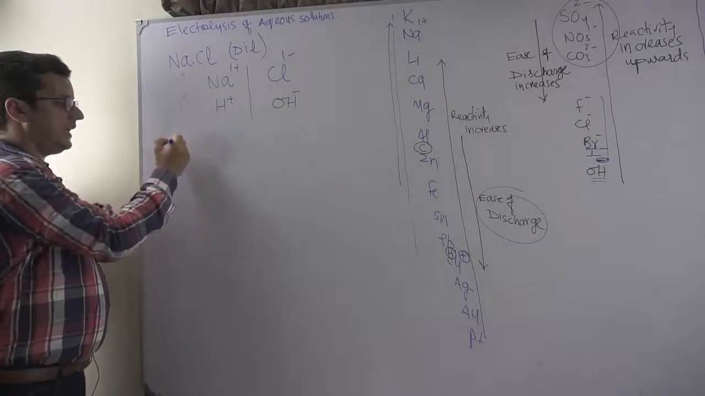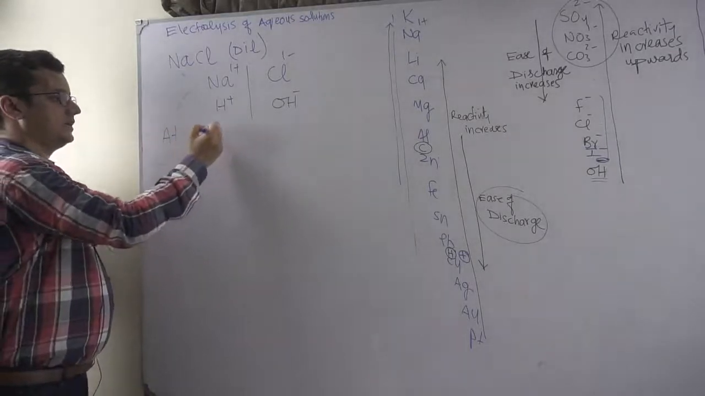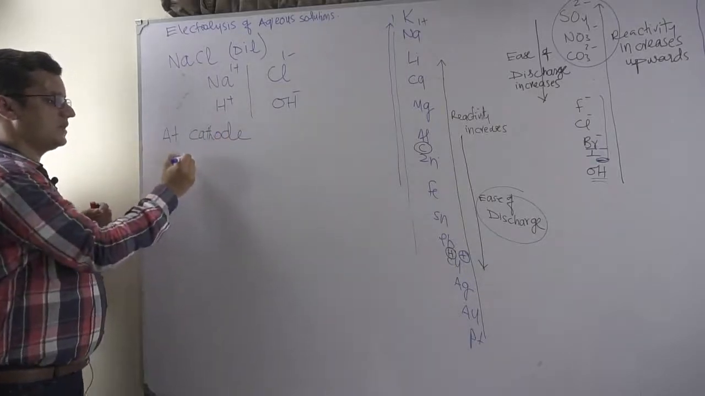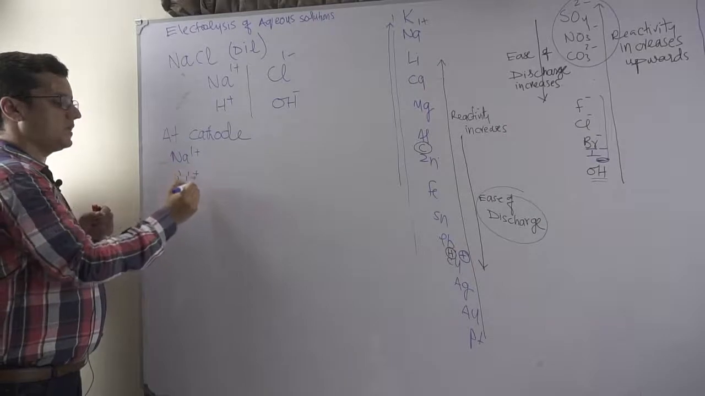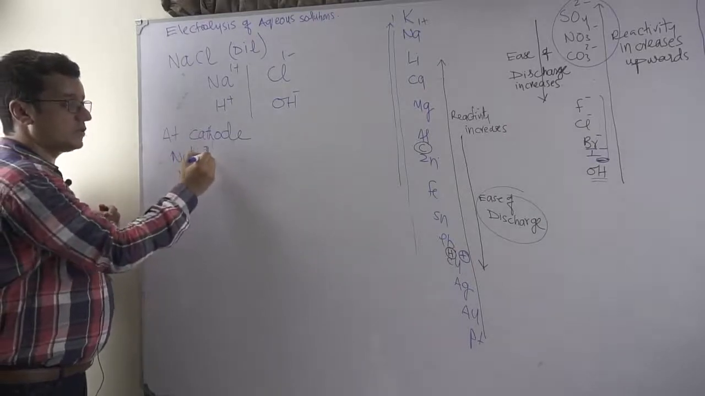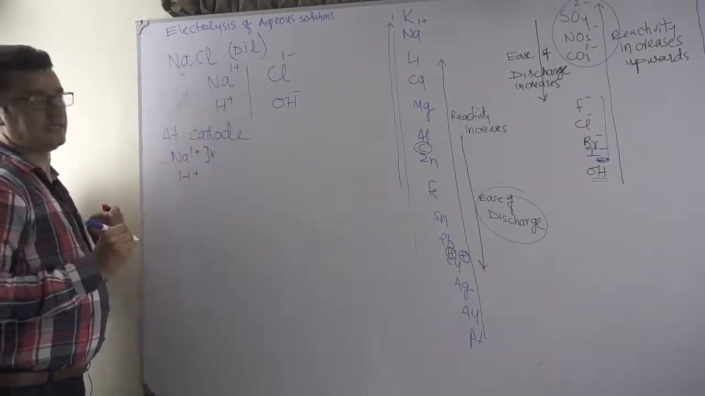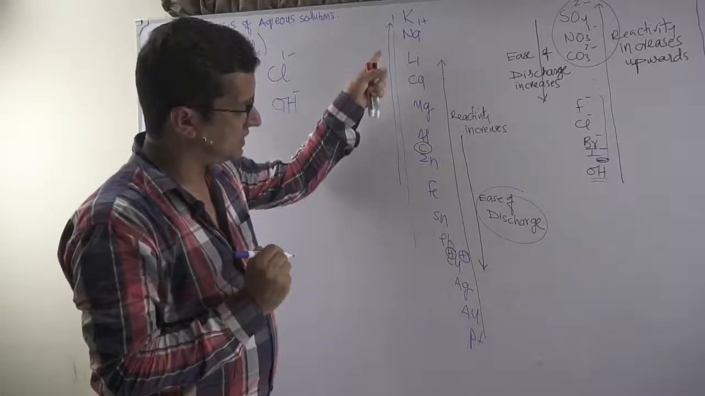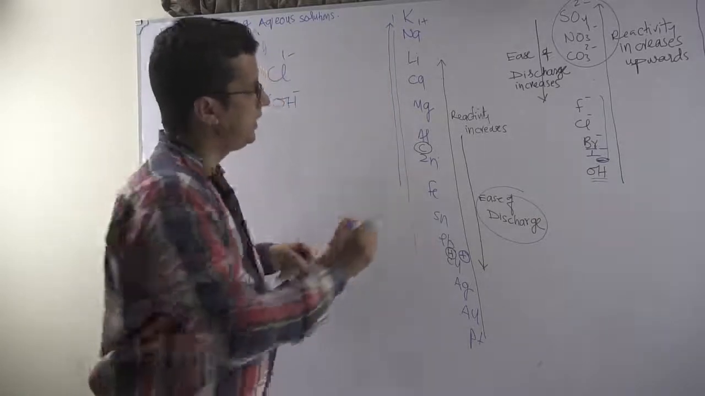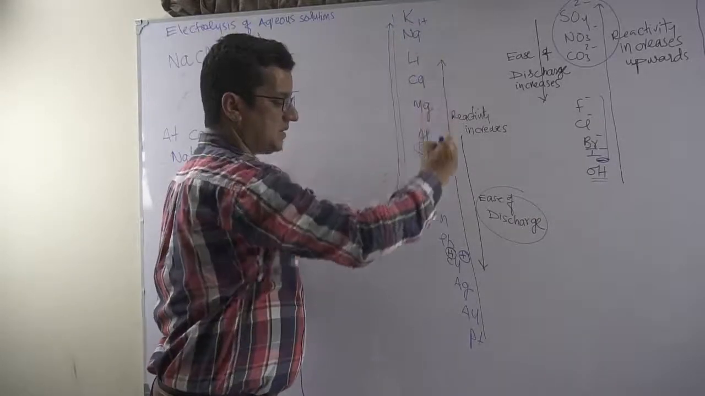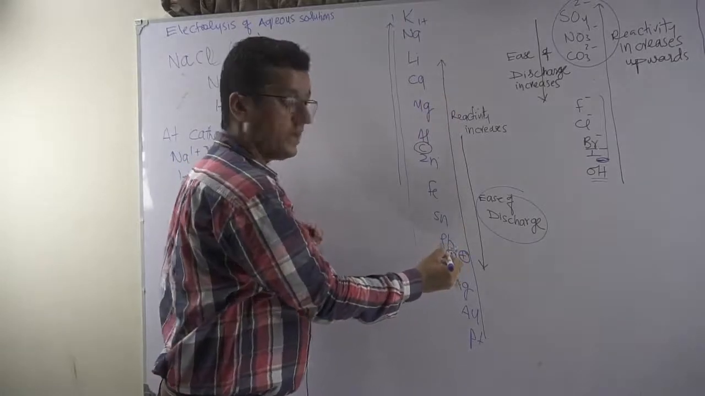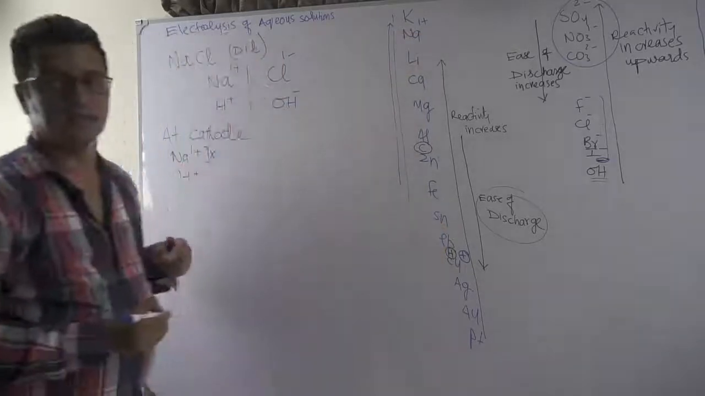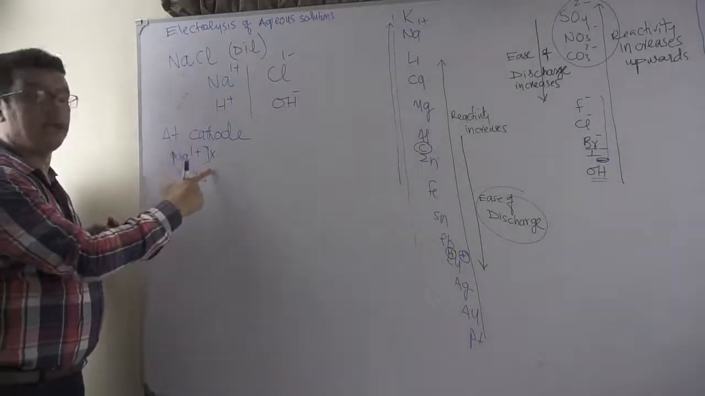So in the electrolytic cell, at the cathode, both sodium ions and hydrogen ions will move towards it. But sodium ions find no exit because of their ease of discharge compared to hydrogen. Look, the ease of discharge increases downward. You start from here: the ease of discharge of the hydrogen ion is much more. Lower in the reactivity series, it has more right to discharge. Sodium has less ease of discharge, so it is not given an exit.